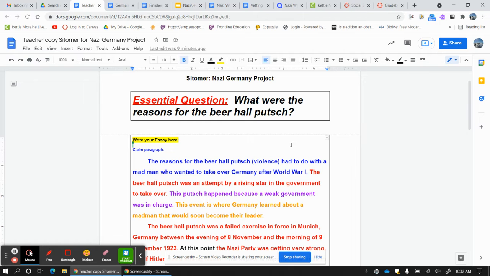The reasons for the Beer Hall Putsch, and by the way, putsch means violence in German, had to do with a madman who wanted to take over Germany after World War I. Now that's what my whole paper is about, the putsch and Adolf Hitler. So I took the question, reasons for the Beer Hall Putsch, turned it into a statement, and gave a little bit more. I wordsmithed it like we did in class. Now I have my three subclaim sentences that go in my claim paragraph.